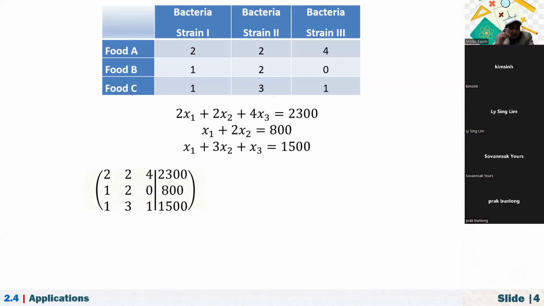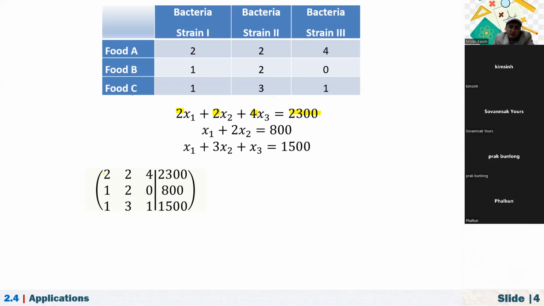What we have to do here is first form our augmented matrix. So our augmented matrix here is 2, 2, and 4. These are the coefficients, right? On the right-hand side, the constant term is 2,300. And the second line is 1, 2, 0, and 1, 3, 1, 1,500.